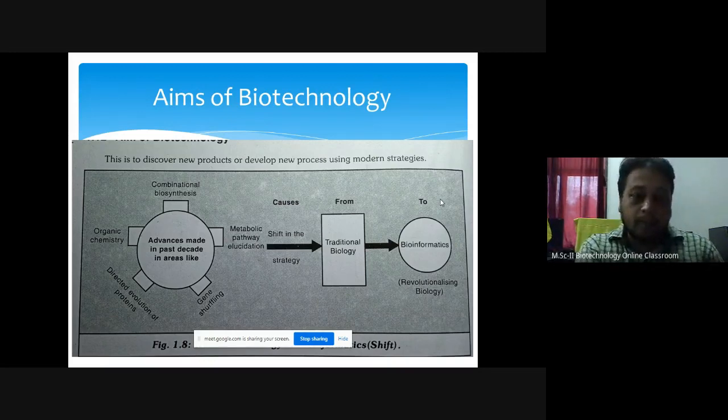Then combinatorial biosynthesis, then metabolic pathway elucidation. What is combinatorial biosynthesis? For example, by which biosynthesis the insulin molecule is synthesized, or an antibiotic is synthesized, an amino acid is synthesized, a vitamin is synthesized. The metabolic pathway, they studied all the metabolic pathways.